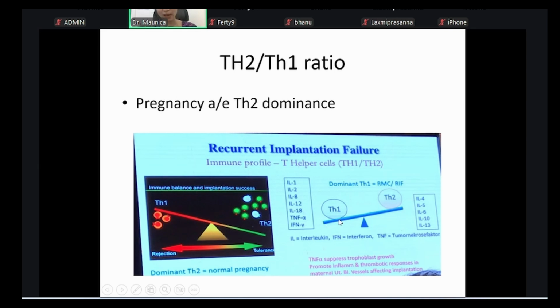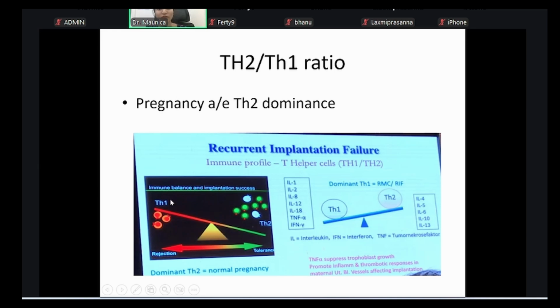But that doesn't mean absence of inflammation, because the whole process of implantation, the embryo coming and attaching or penetrating the wall and sitting inside, ours is interstitial implantation in humans. So it is a process. The process itself is an implantation. Without inflammation, implantation cannot occur, so you don't suppress it also. You should strike a balance. But in that balance, they say preferably T helper 2 should be more than the T helper 1.